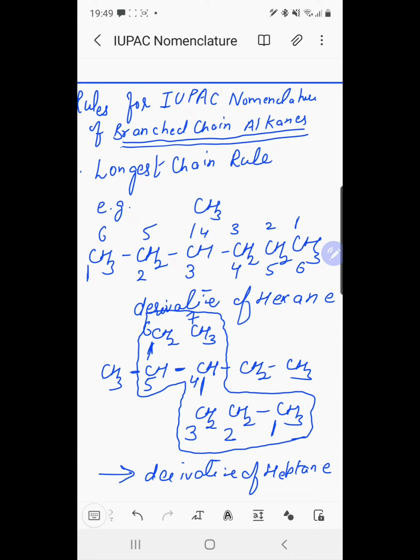So we have to select the longest continuous chain. It may not be straight, but it should be continuous. It is a continuous chain, 1, 2, 3, 4, 5, 6, 7.